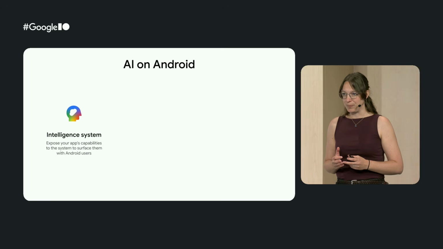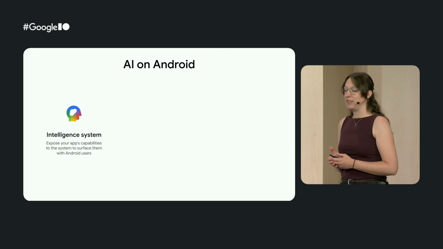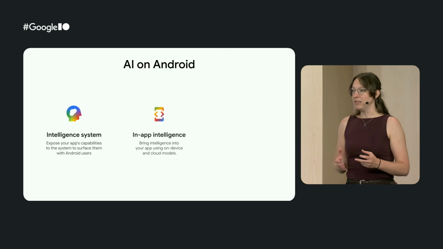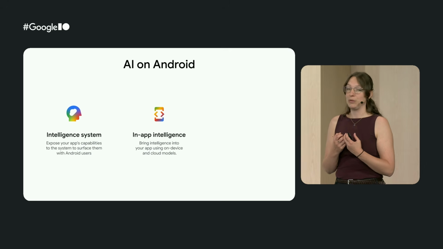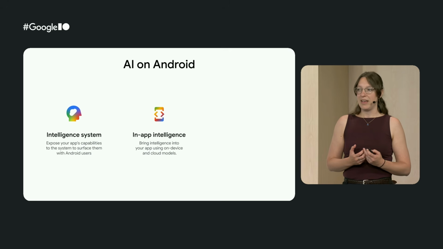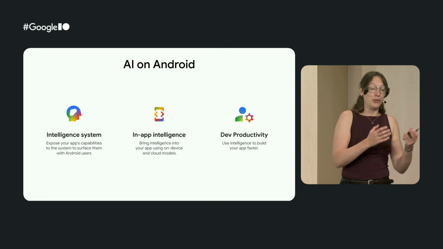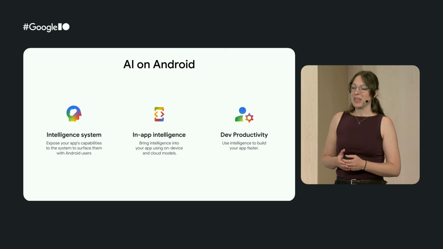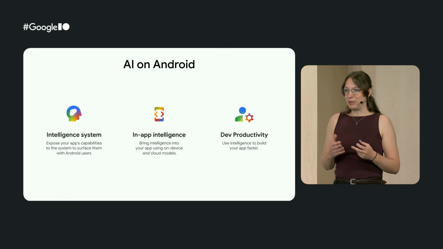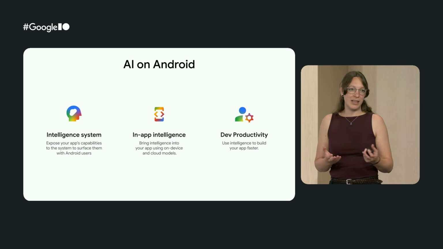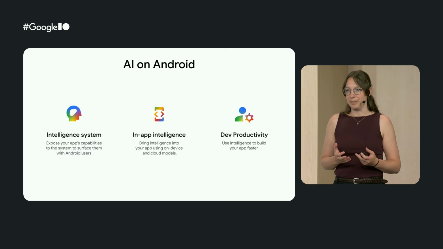Our approach to AI on Android is based on 3 core pillars. First of all, the Android operating system is evolving into an intelligence system, and you can expose your app's capabilities to that system. Second, you can bring intelligence into your app using cloud and on-device models. And finally, you can use intelligence to boost developer productivity to build your apps. Together, these 3 pillars represent our commitment to embedding intelligence throughout the Android ecosystem.